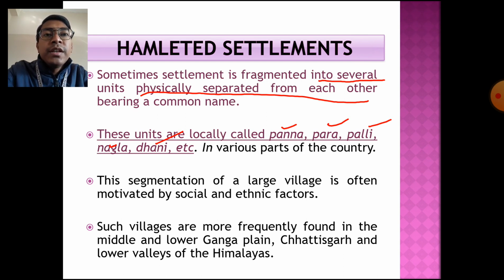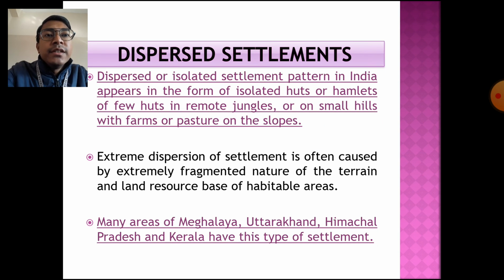So in a very large area we may find that a few houses are located in a particular area where the people belong to the same caste, occupation and all. Such villages are more frequently found in the middle and the lower Ganga plains, in Chhattisgarh and the lower valleys of the Himalayas. The next one is the dispersed settlement or the isolated settlement.